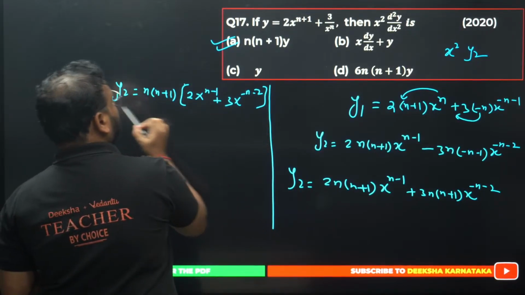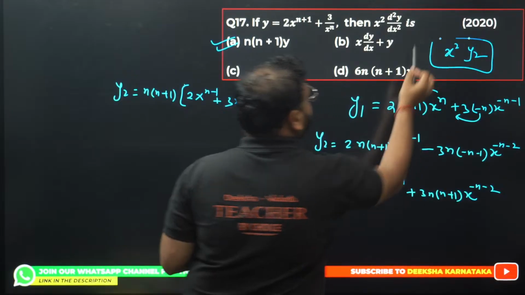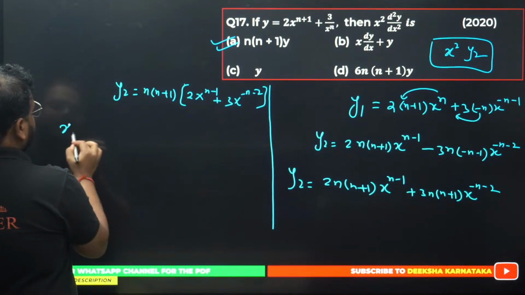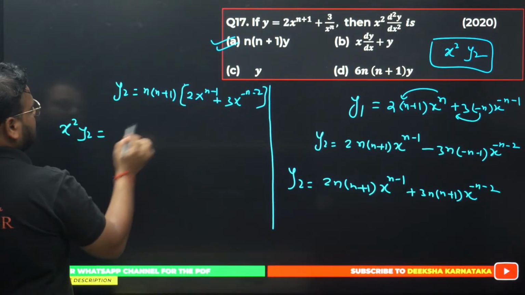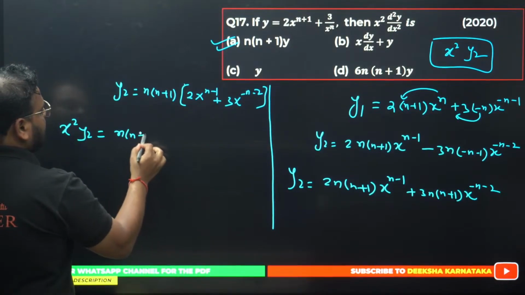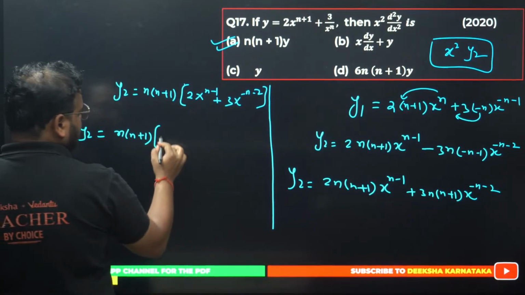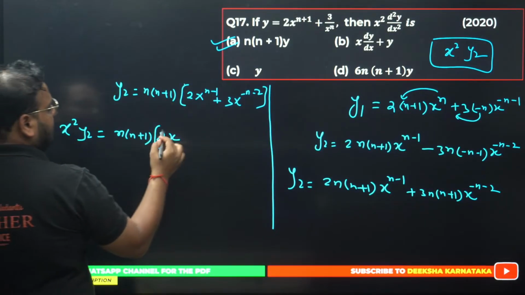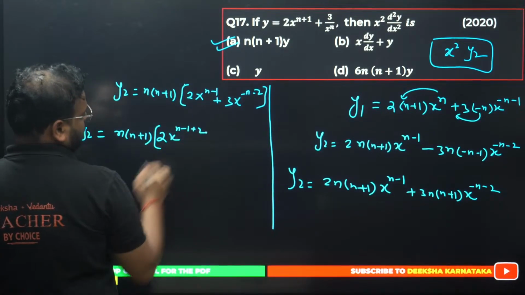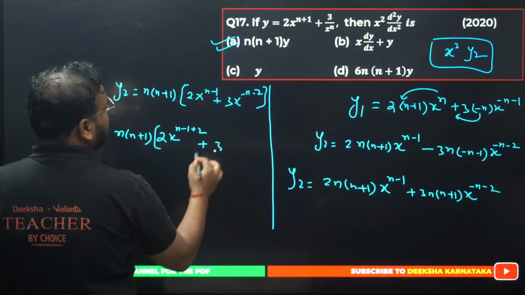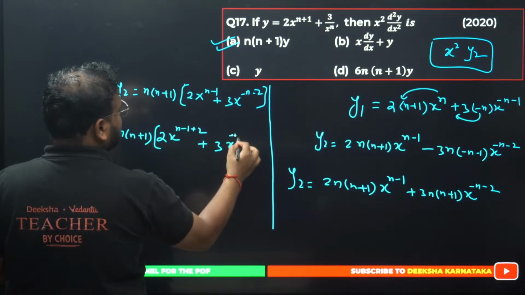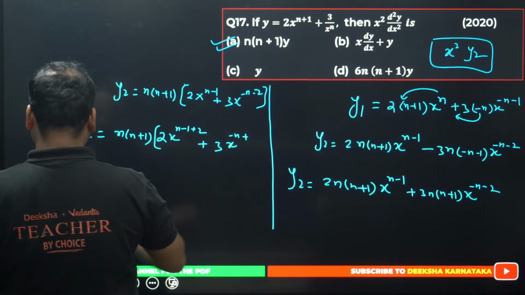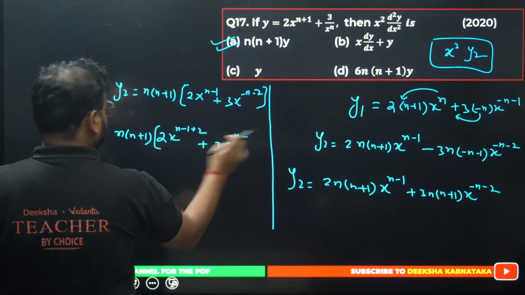But what are they asking you? They're not asking you y2, they're asking you x square times y2. Let's do it. I get x square times y2, multiply to this side, I get n times (n plus 1). Bring it on this side, we get 2 times x power, multiplying with x square, so add the power, minus 2 plus 2. Over here also plus 2, we have x power minus n minus 2 plus 2.